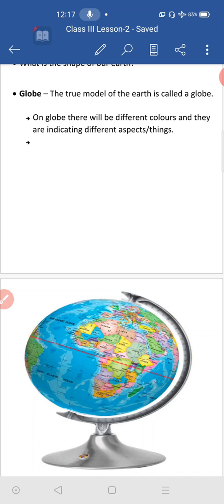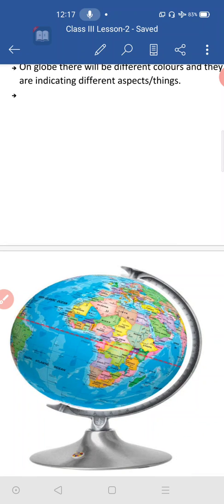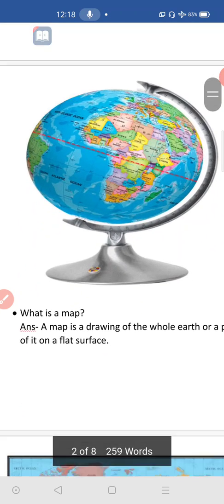And railway tracks, or air routes. From one country to another country, aeroplanes are moving. So to show those air routes, we show them in a different color. So to show all these things, we use different colors on the globe. Okay, then later you go for the next point.